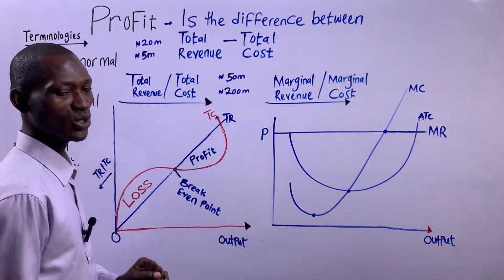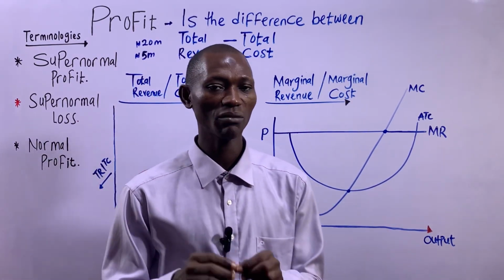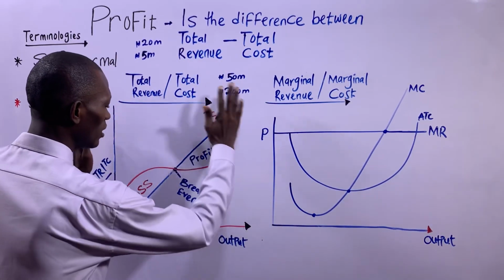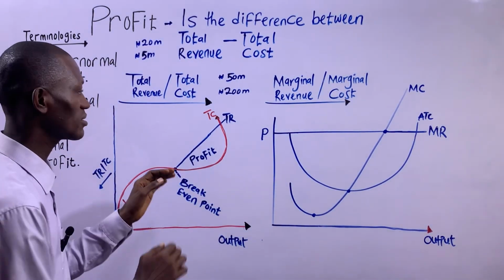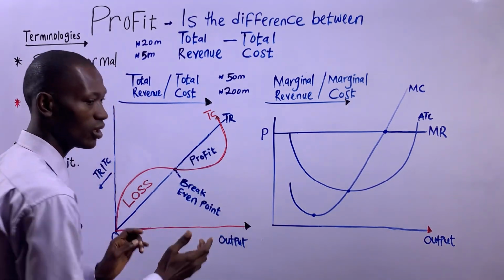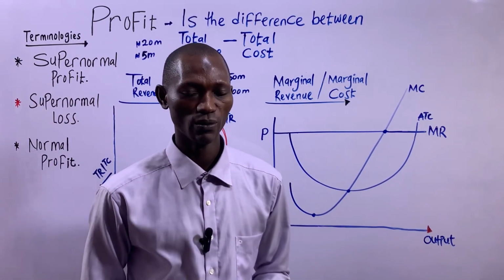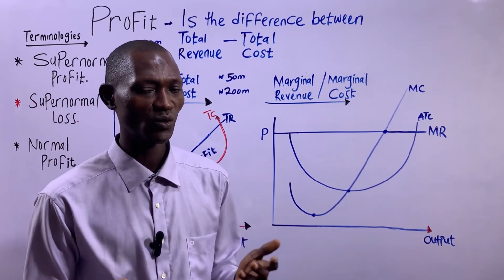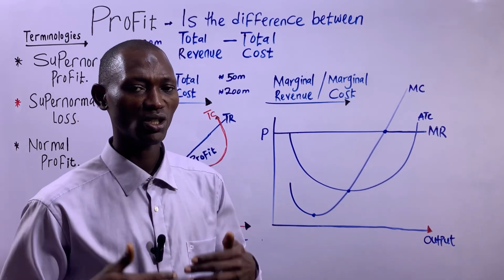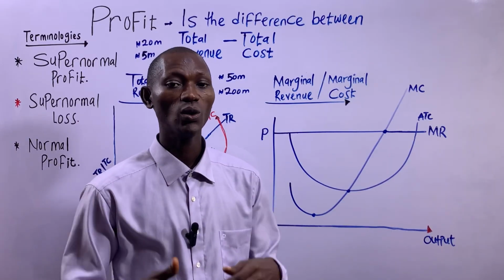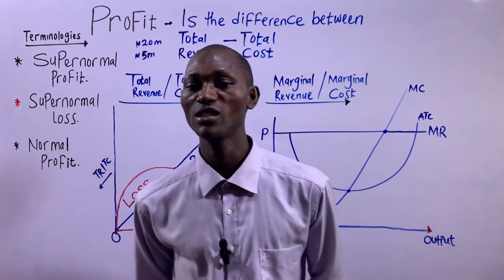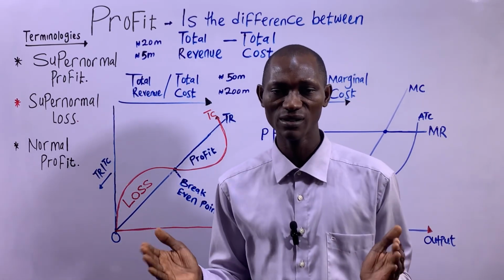With respect to profits, I did say a business will either make profits, make a loss, or break even. So we are going to be denoting that with the concept of the total revenue and total cost approach. With this, I call it the business life cycle. A business will be given birth to, that's born. Then after a while, the business will be enjoying some advantages, which is what we call economies of scale. Then at a point in time, the business will experience some disadvantages, which is diseconomies of scale.